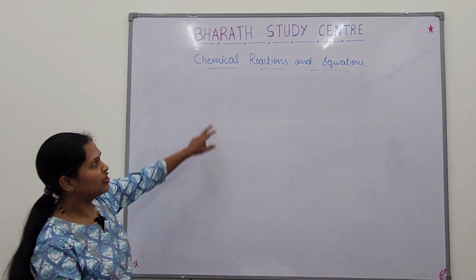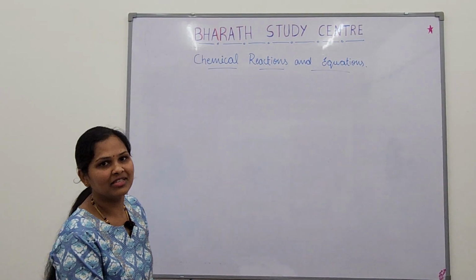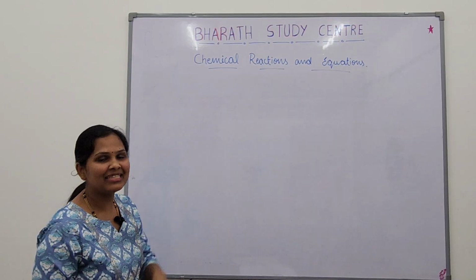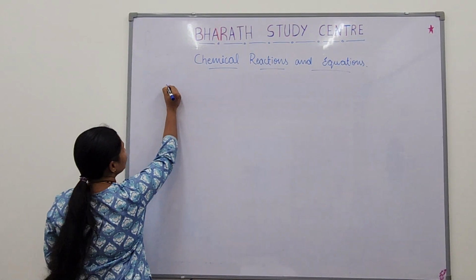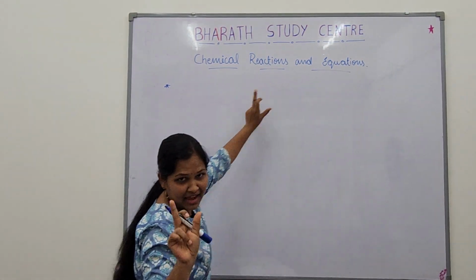So today we are going to learn chemical reactions and equations. This is the first chapter in class 10. This is a chemistry chapter. In this chapter, what all we are going to learn, I'll just let you know a few points. The first thing we are going to learn in this chapter is: what are chemical reactions?